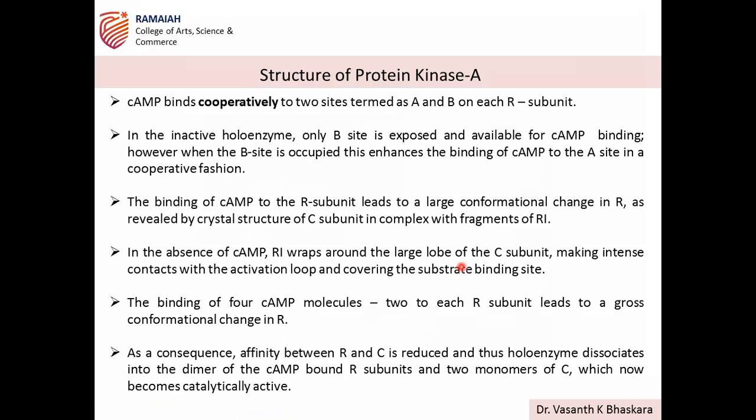Okay, good. So cAMP, as we discussed, binds in a cooperative manner. Two sites termed A and B are present on each R subunit, right? So two subunits are having A and B, and in total there are four binding sites. In the inactive form of the enzyme, as I said, the B site is exposed. One of the sites in the inactive form is exposed and is available for binding of cAMP. So when it is inhibited, the B site of the R subunit is occupied by cAMP.